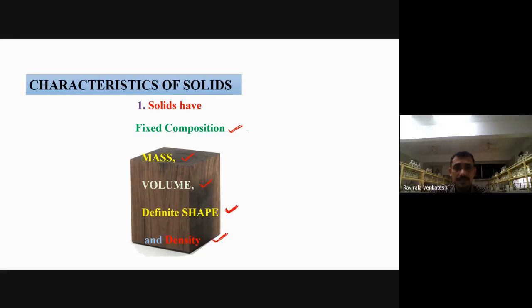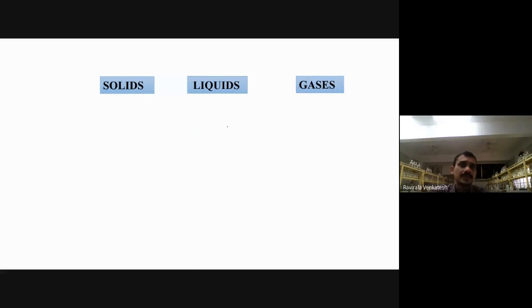All these properties are possessed by the solid state. This is the first characteristic, very, very important. Everyone knows what density, shape, volume, mass, and composition are, right? Fixed composition means a mixture. Next, to understand density more, I will take some examples.